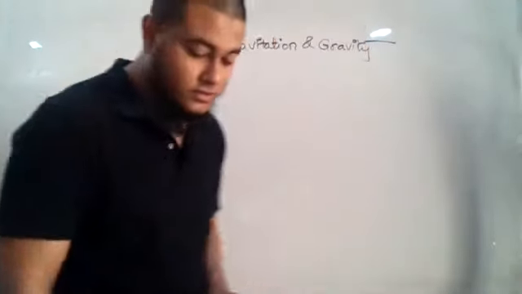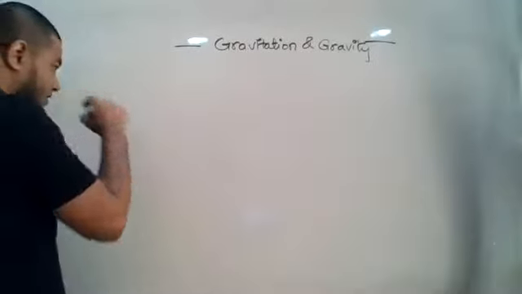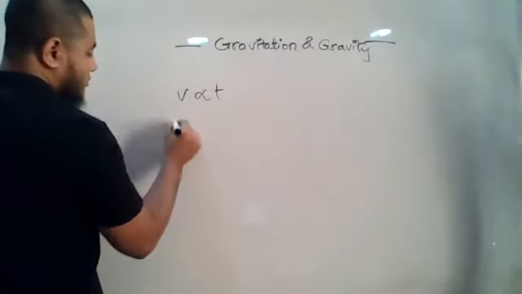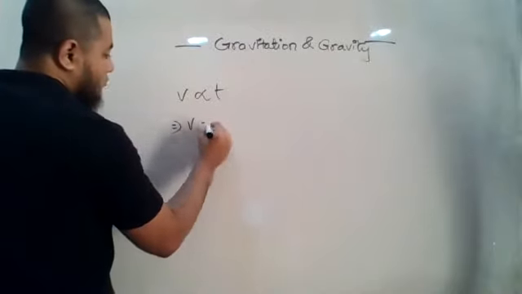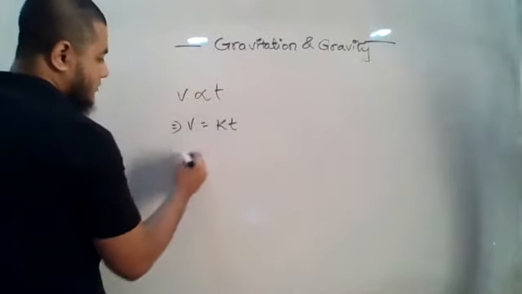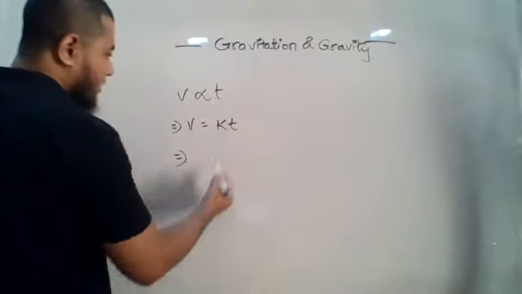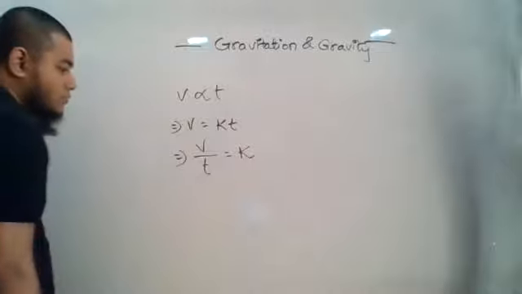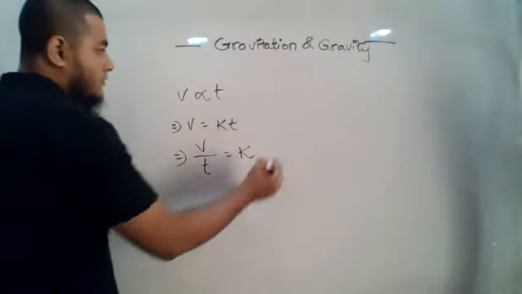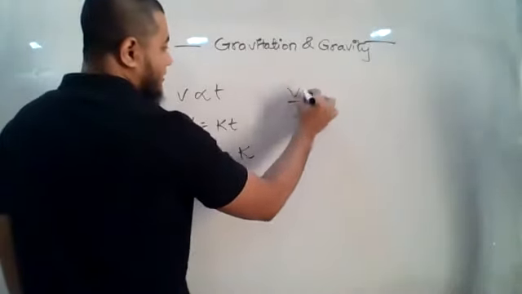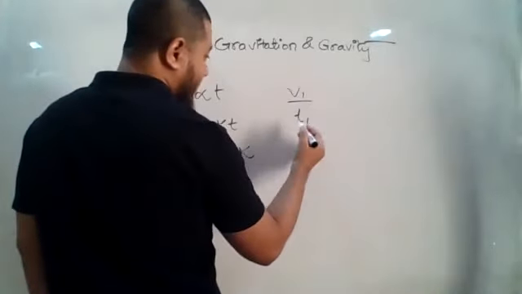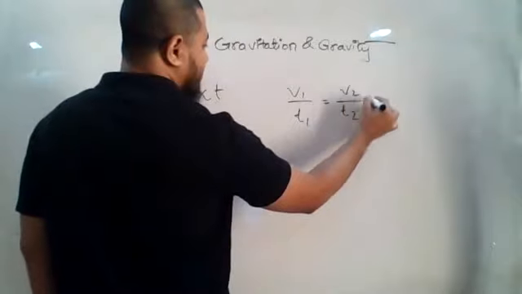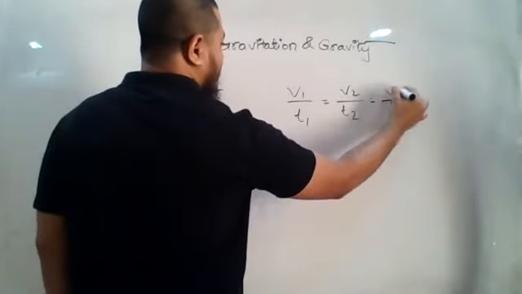Before I move to the third law, I need to establish an equation for this. See, v is proportional to t. That's what we got to know. Now if I want to put an equation, I need to introduce a constant. Let us say that is k. If I change the side, v by t should be equal to k. Now what does this mean? At time t1 the velocity is v1, at time t2 the velocity is v2, at time t3 the velocity is v3.